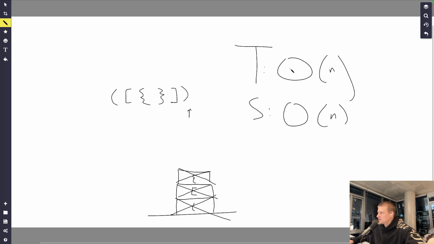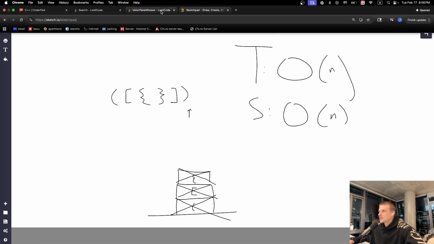It would be linear time complexity, because we have to look at every character in this string at least once, right? And then the space complexity, because our whole stack can get full, and we might have an entire string of opening parentheses or opening brackets or opening curly braces, and then we might never pop anything from the stack. So in the worst case, we have linear space for an invalid string. So let's code this.